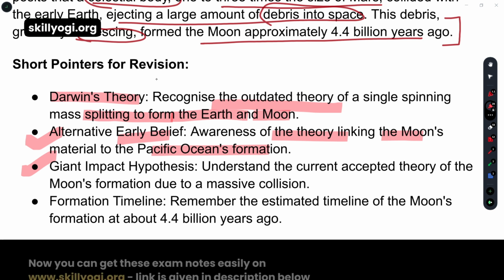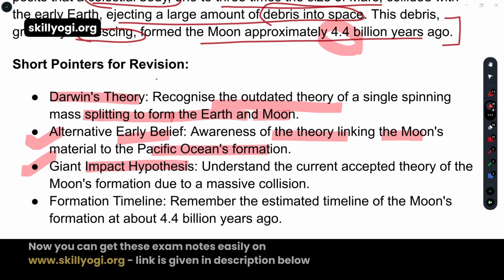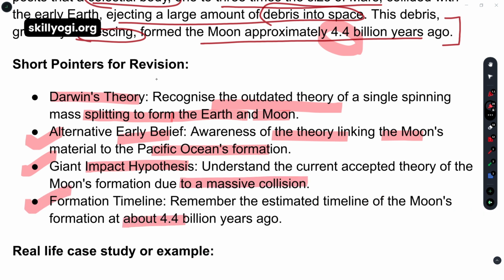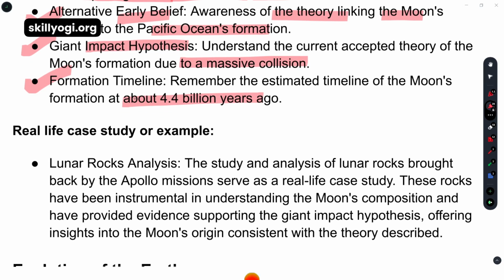Approximately 4.4 billion years ago, basically, the moon is believed to have started to form. So the giant impact hypothesis is the theory through which we can explain the formation of the moon due to a massive collision. The formation timeline is 4.4 billion years ago. It was the estimated timeline, approximately.